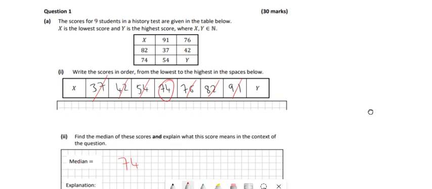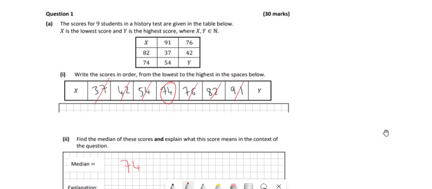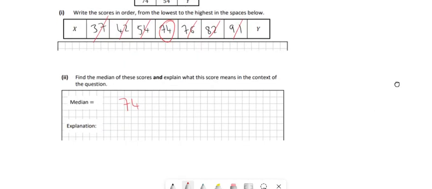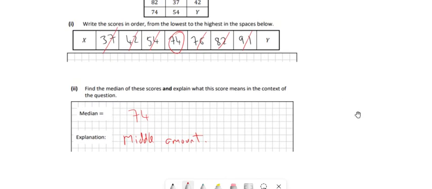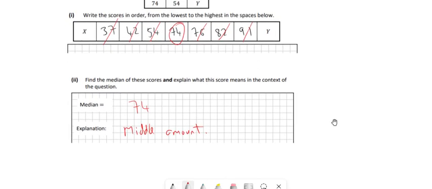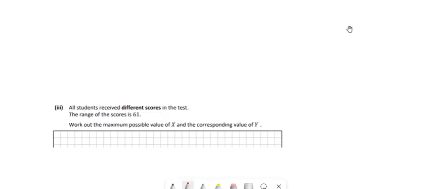And then an explanation, find the median of these scores and explain. So it's a score. It's the score in a history test. Therefore, it's the middle amount. So mention middle when it's median. You could say it's the middle amount. A better way of phrasing it might be that half of the students in the class got more than 74 and half got less than 74. So maybe if I wrote something like that. So 74 is the amount that the middle student would have got.